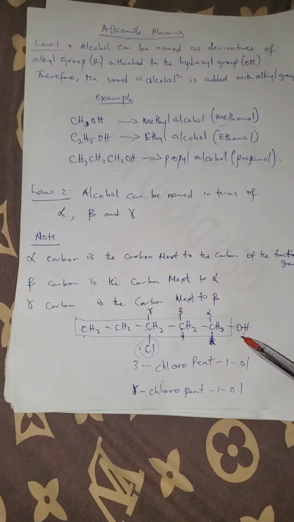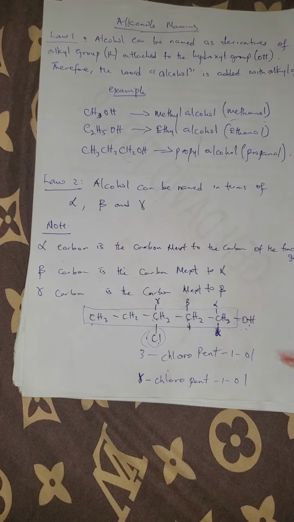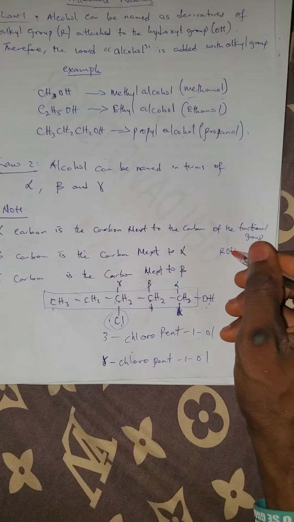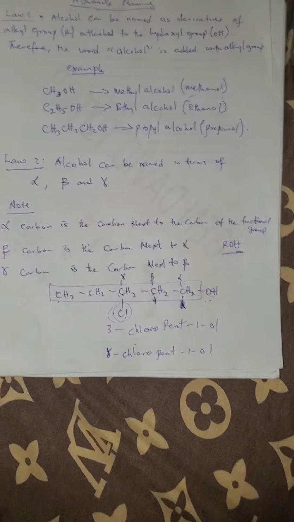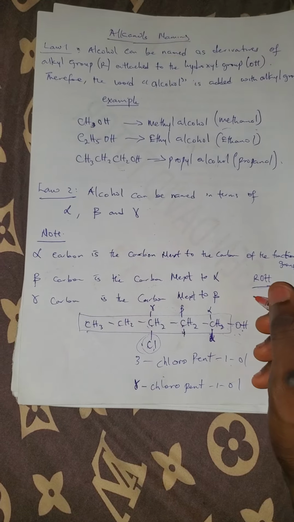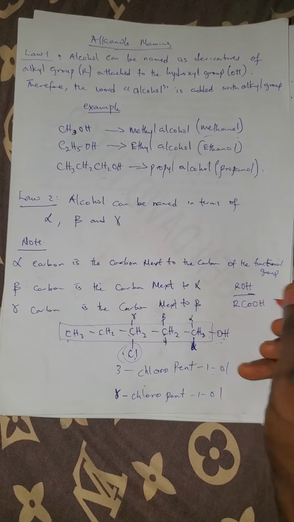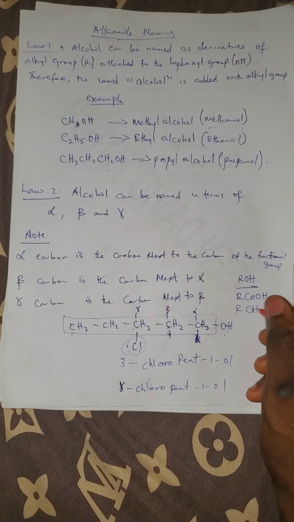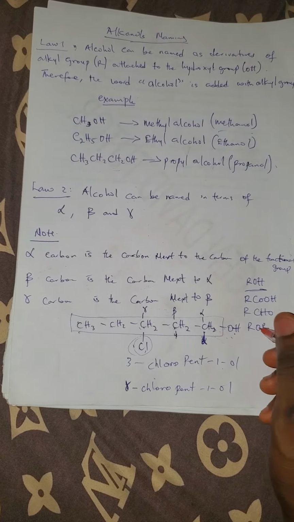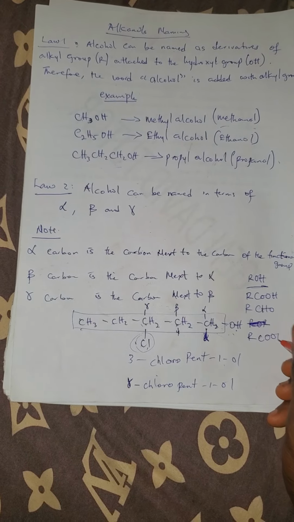Now the reason why this alcohol is following this order is because alcohol does not have its own functional carbon. Alcohol is ROH, but other organic compounds have their own functional group, like RCOOH, RCHO, ROR, sorry, RCOOR.